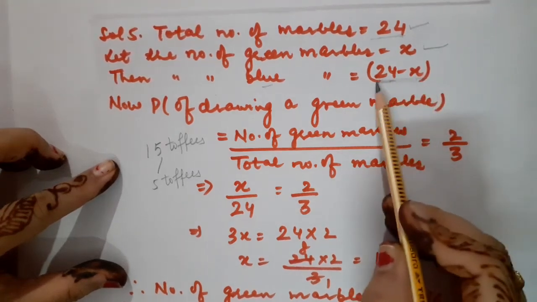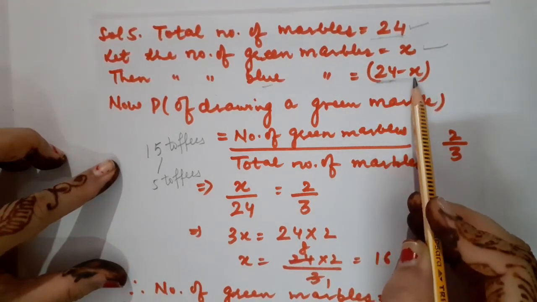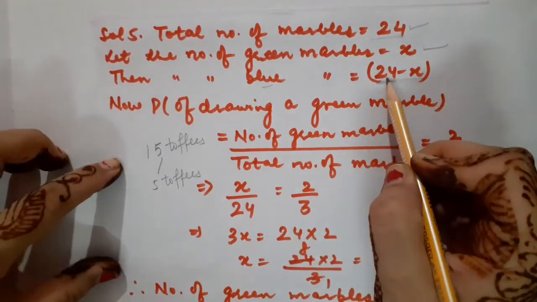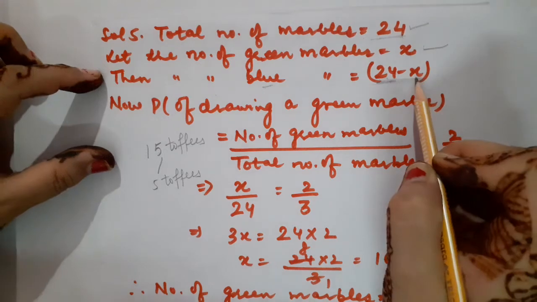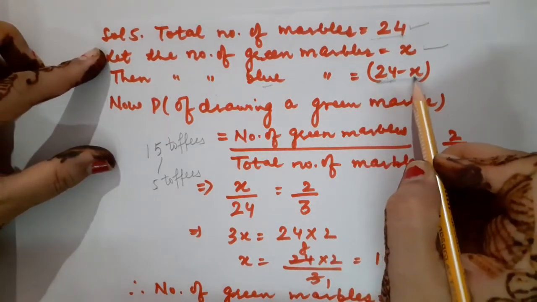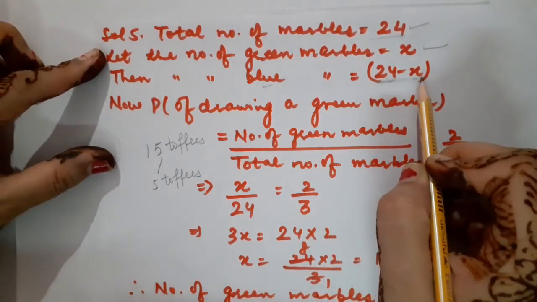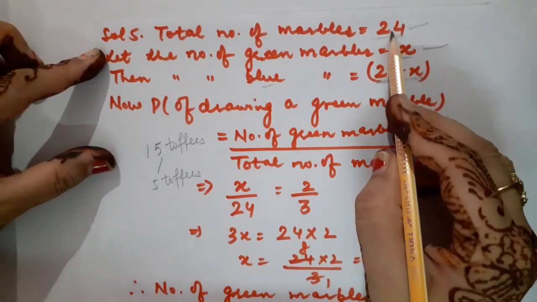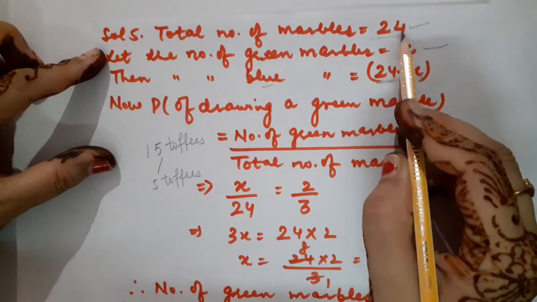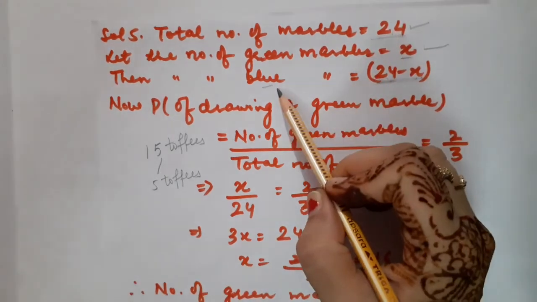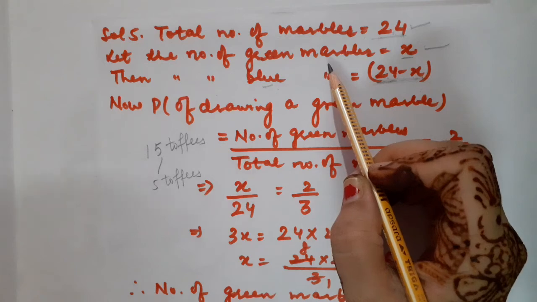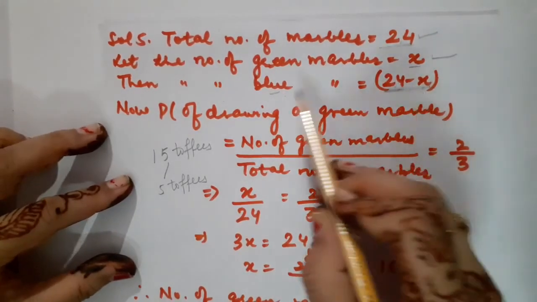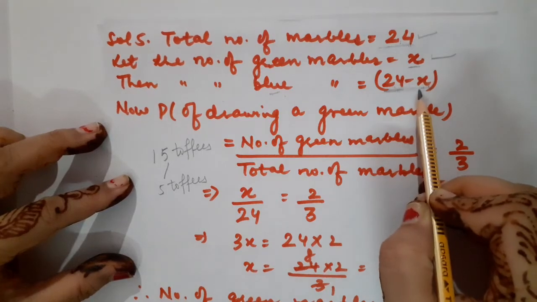Here many children remain confused. Basically, most of the time we used to subtract the value from the variable. But here we are going to subtract the variable from the value. Please children, make sure that the number of green balls will be lesser than the total number of marbles. Why? Because blue marbles are also present over there. Clear children? So it will be 24 minus x. These are the number of blue marbles. Clear? Okay.